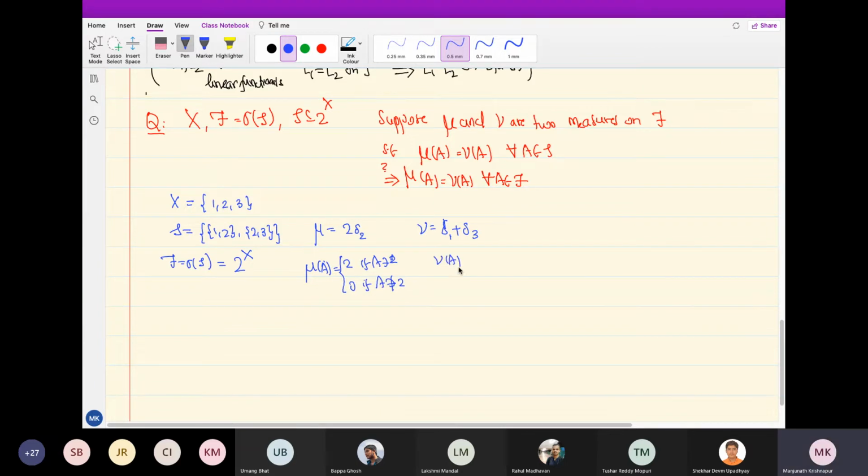Nu of the set A is 2 if A contains 1 and 3. That's what I mean by delta 1 plus delta 3.